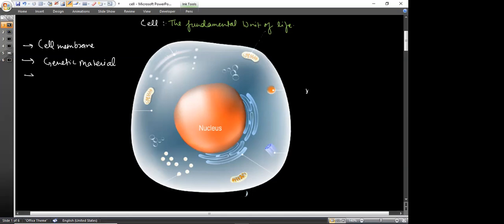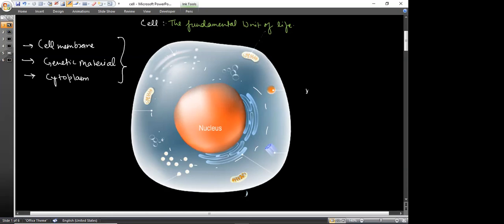The third one is the cytoplasm. What is the cytoplasm? This is the fluid-like structure that is filled inside the cell membrane. So a cell must have these three things: the cell membrane, the genetic material, and the cytoplasm.